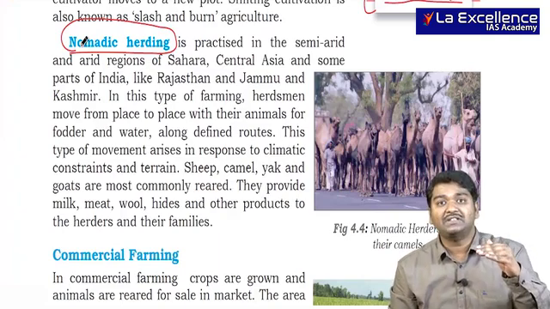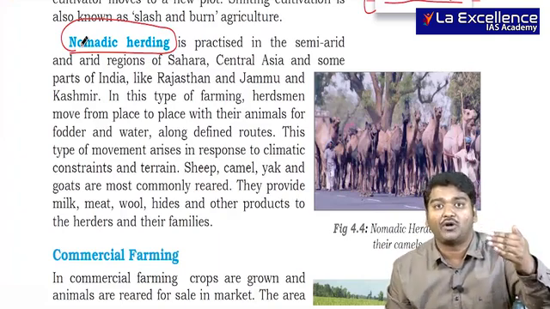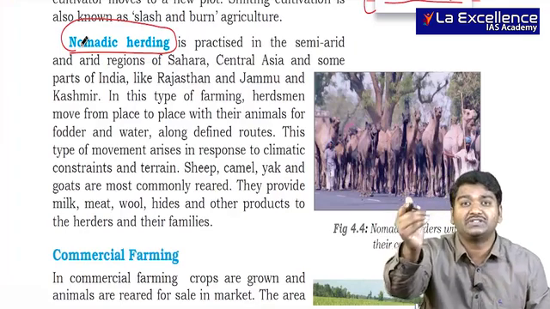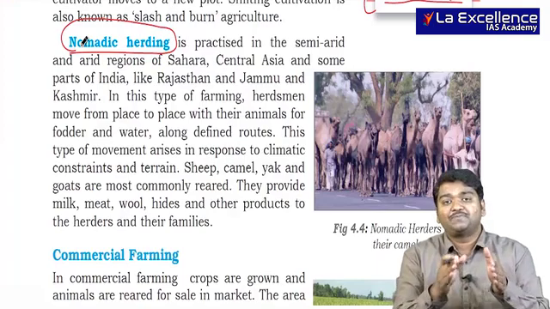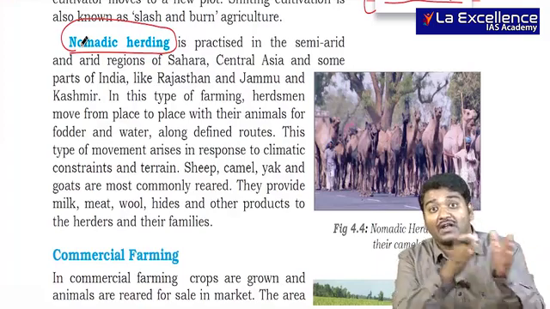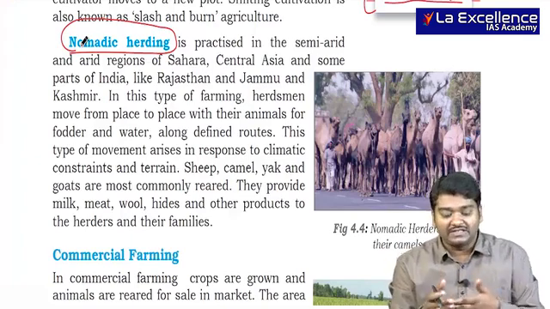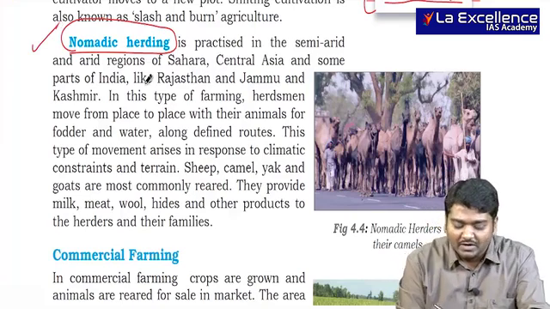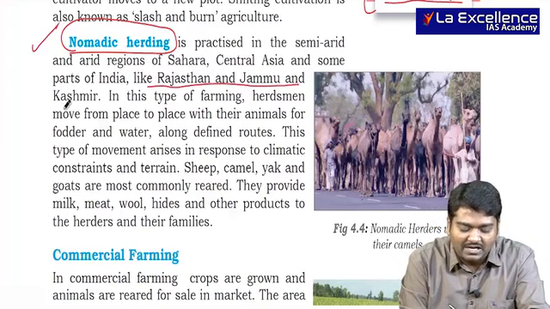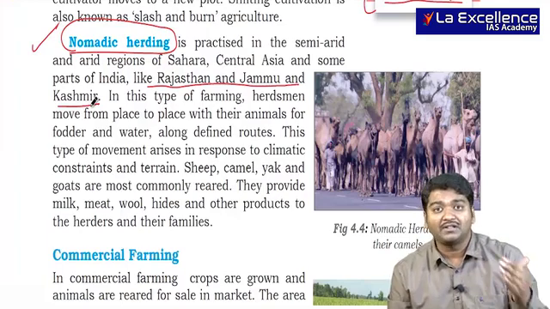These nomadic people, see, in summer in a few regions you see more amount of grasses. So they go to those regions in summer. In winter they come back to different places. So these people who shift from one place to another in search of grasses for their sheep or cattle are called nomadic herders. It is mostly famous in Rajasthan and Jammu and Kashmir, especially when we talk about Ladakh and other regions.